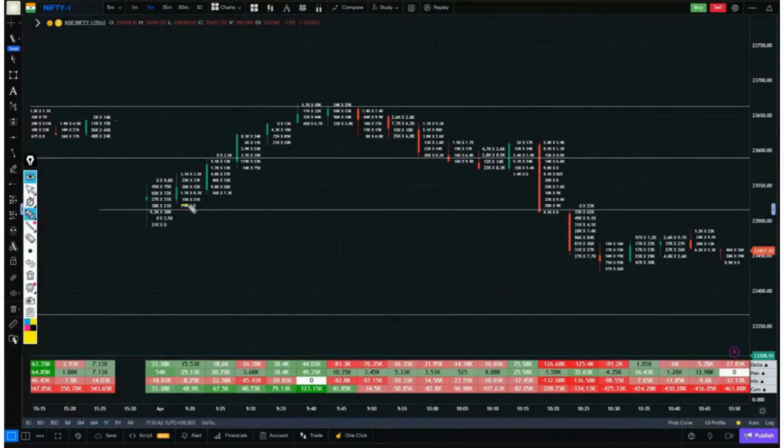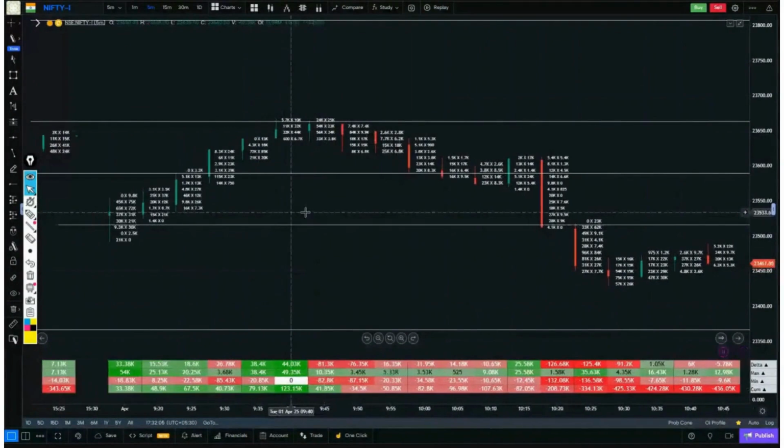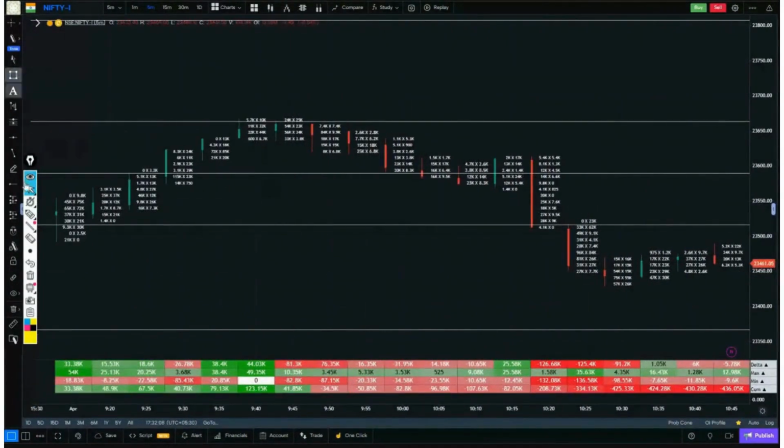The next candle, again below 30, again below 30, again below 30. Now, here, a buying has occurred at 38 and another buying at 44. There are two candles in which back-to-back solid buying was observed, like the first candle, the second candle. Now, what was the buying zone of these candles? See, this is a positive delta.